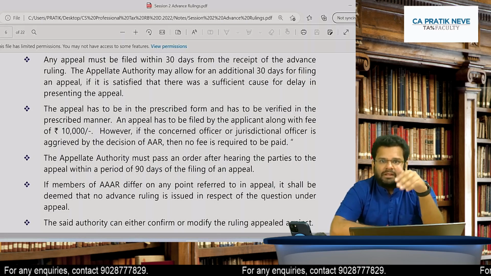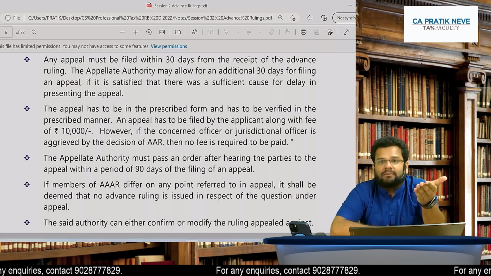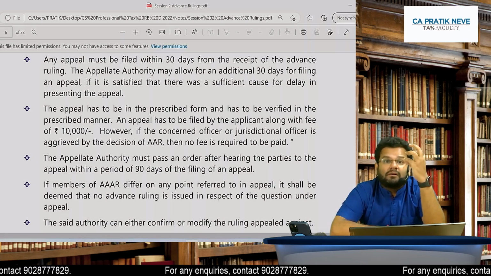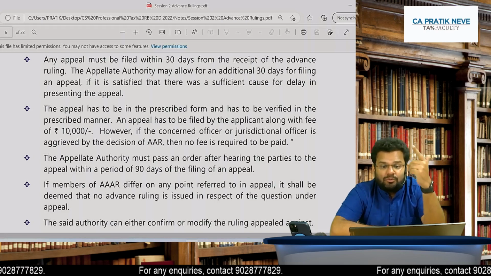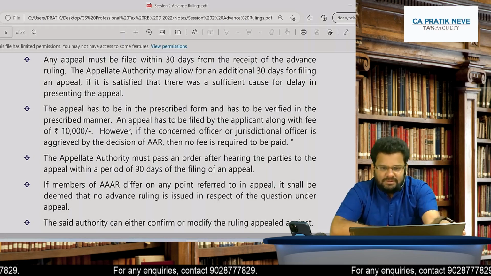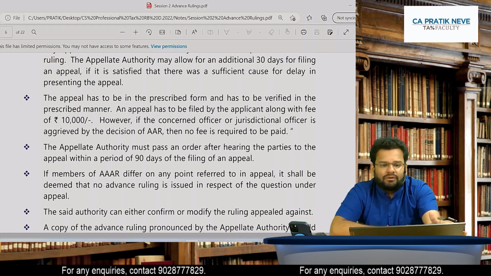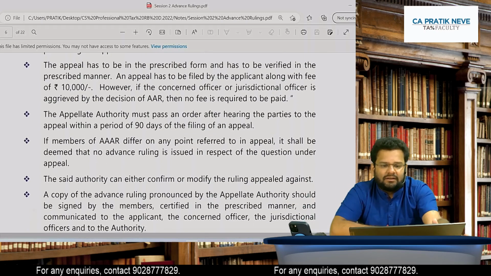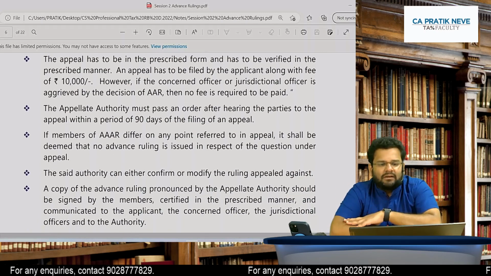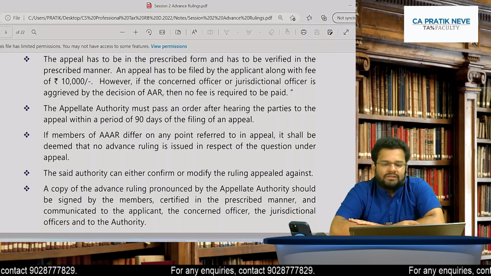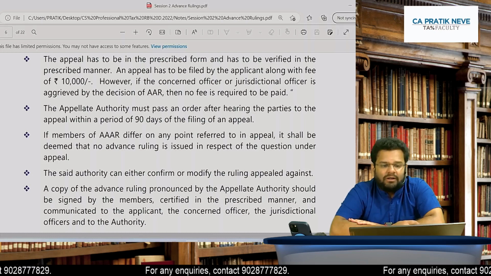Now, after the advance ruling is given, if you have to file an appeal against that, it should be filed within 30 days. And of course, it can be extended for a further 30 days. Along with that, there will be fees of 10,000 rupees.